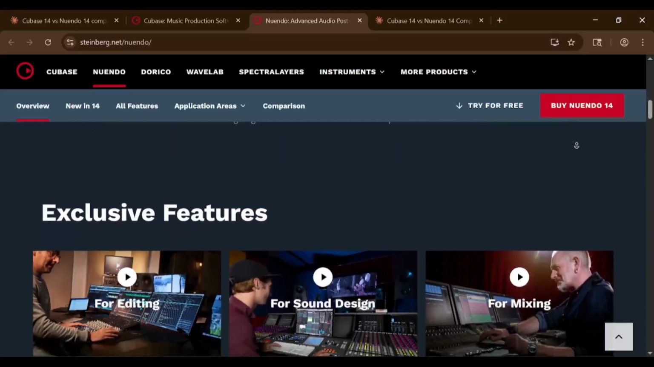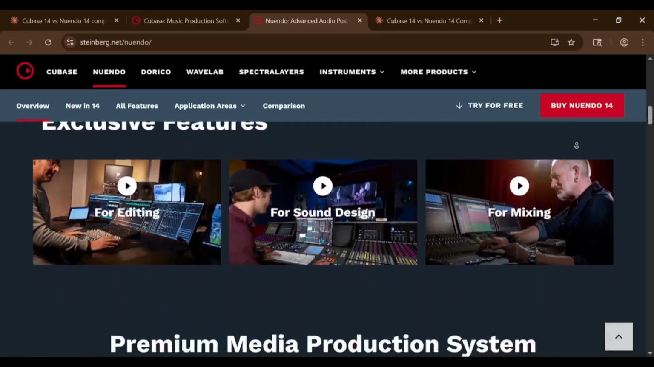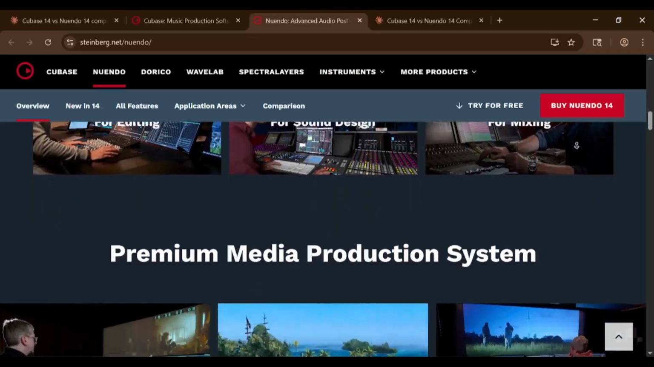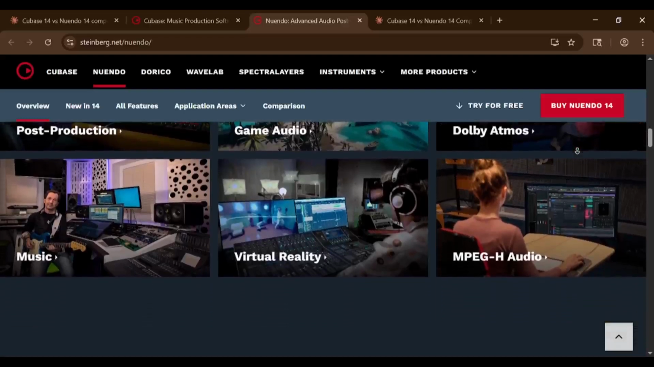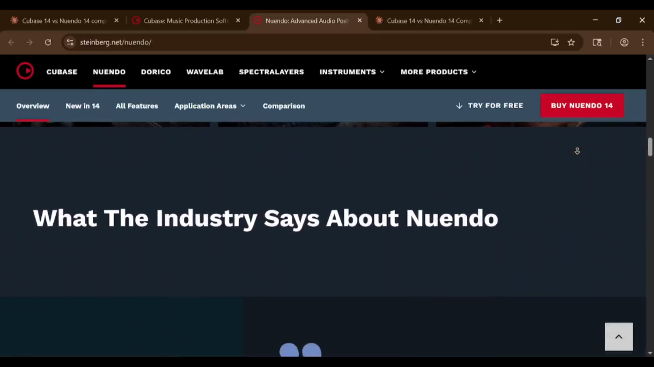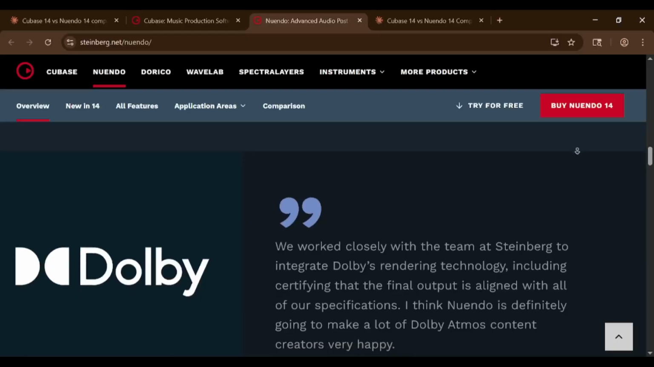Here's what makes Nuendo special. It has AI-powered speech-to-text that transcribes dialogue automatically, saving hours of work. There's adaptive background attenuation that balances dialogue against music and sound effects automatically. For game audio, it connects live to Wwise so you can hear changes in real time.